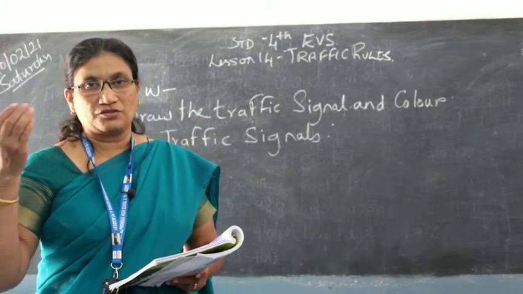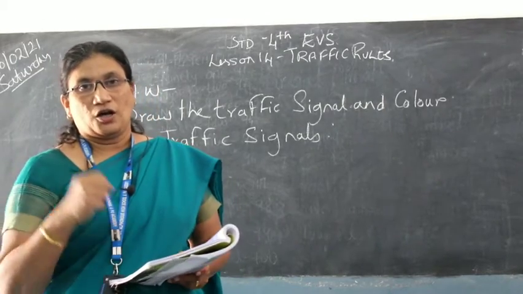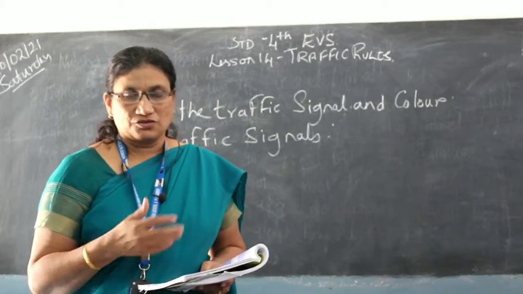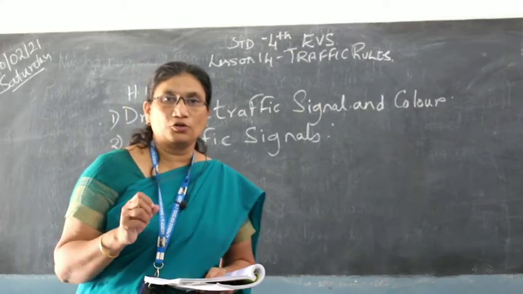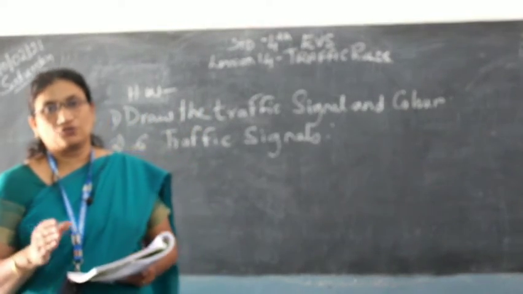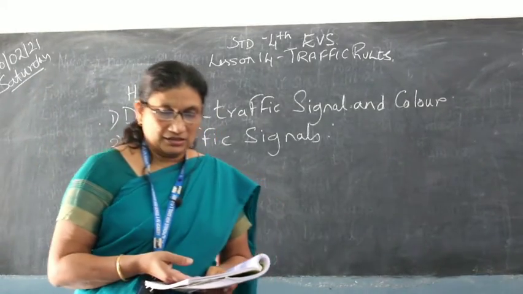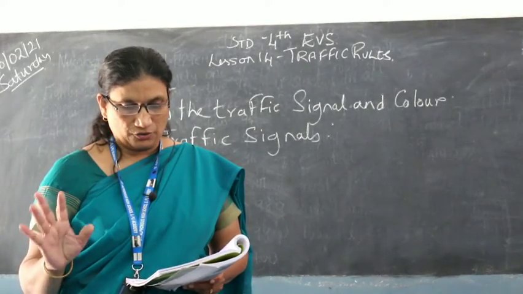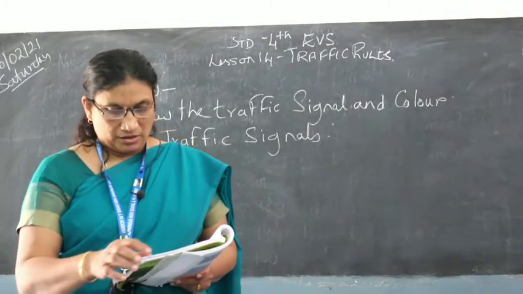Now what does it mean by traffic? Traffic means the movement of vehicles on the road. How the vehicles move on the road, that is called traffic, the moving vehicles on the road. And you have to follow the signals if you have to avoid accidents. So in this lesson on traffic rules, you will know about the traffic signals, the rules and how to follow them. So I'll just read the lesson and explain according to that.